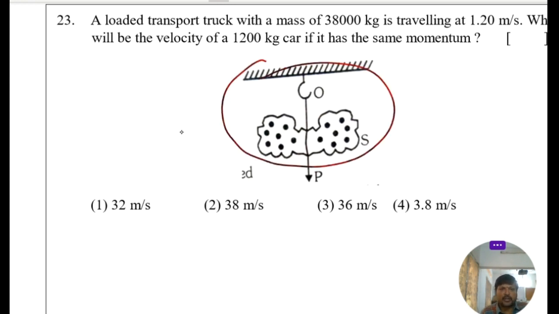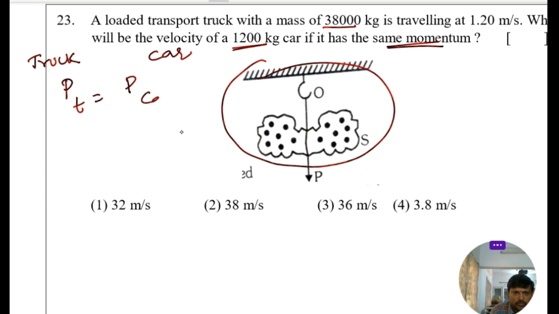A loaded transport truck with a mass of 38,000 kg is traveling at 1.20 meter per second. What will be the velocity of a 1200 kg car if it has the same momentum? So my dear children, truck and car. Truck mass 38,000 kg and velocity 1.20. So truck mass and mass of car are different, but momentum should be same. That means momentum of truck is equal to momentum of car.